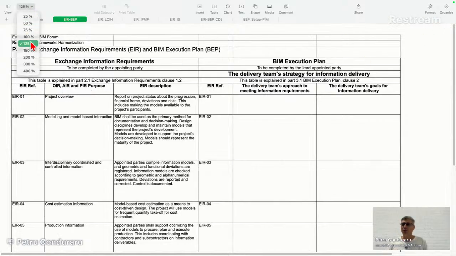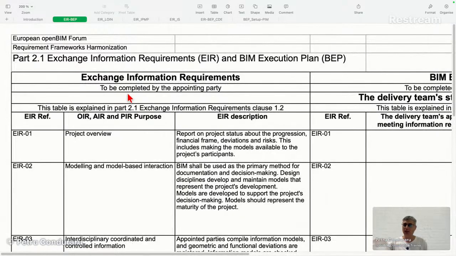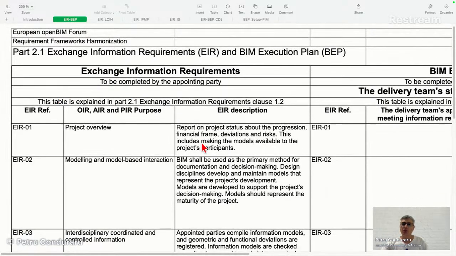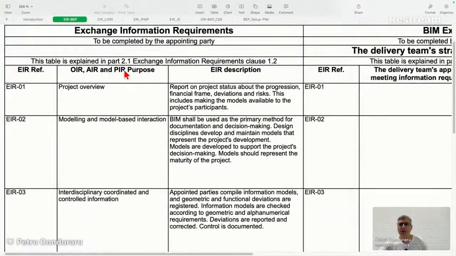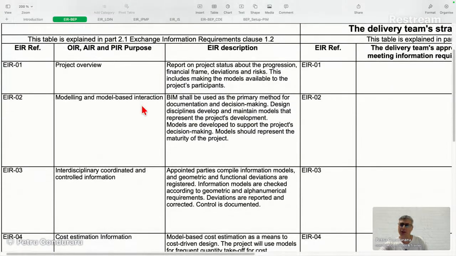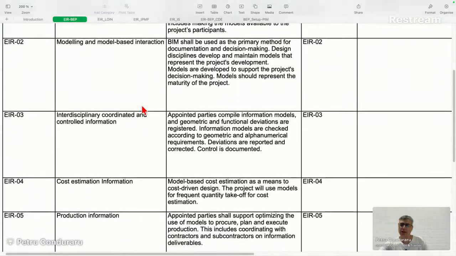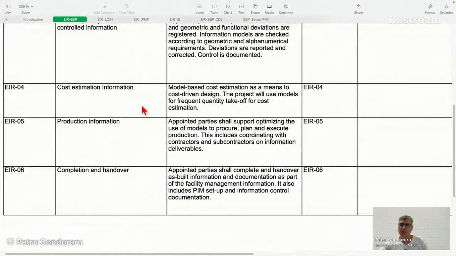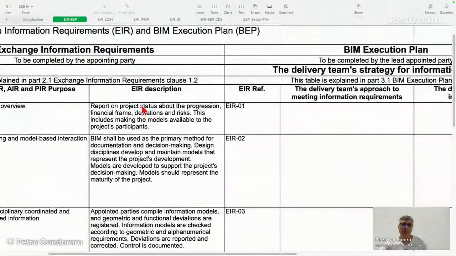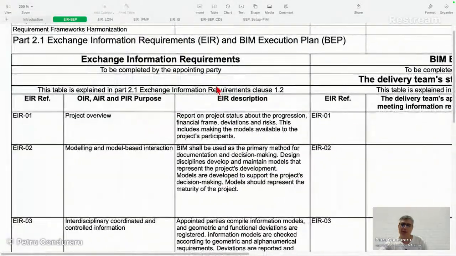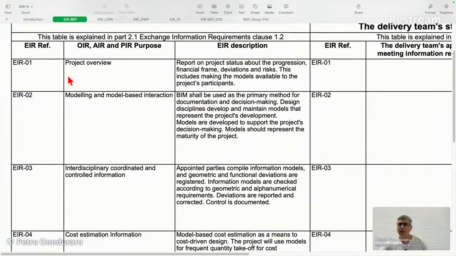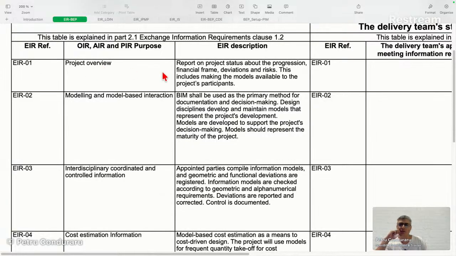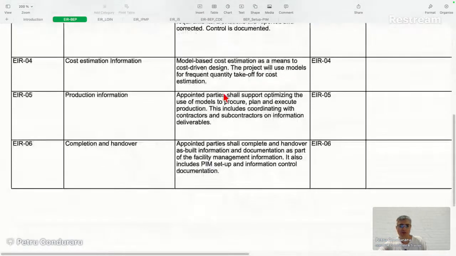I will have to increase this. Let's increase this to make it visible. All right. So, to be completed by the appointing party. This table is explained in part 2.1. It was explained there. Yeah, I remember. Completion and handover, yeah. And the BIM execution plan after. But let's go very quick over this. Let's see. EIR01 project overview, report on project status about the progression, financial frame. Yeah, actually I read this, so you can just watch the previous video.